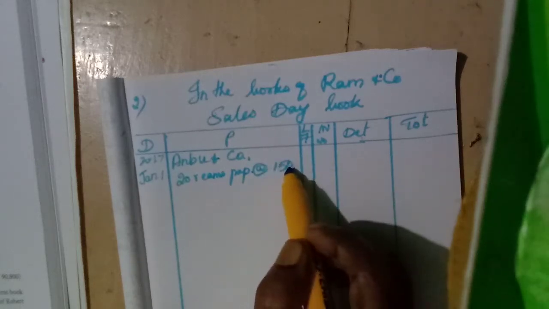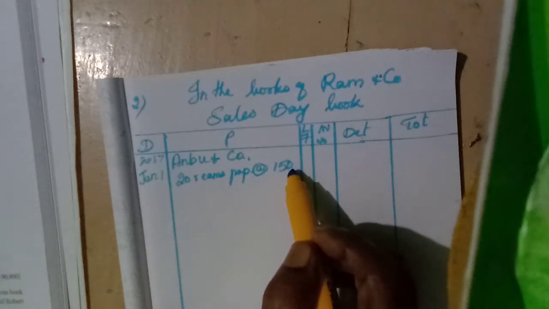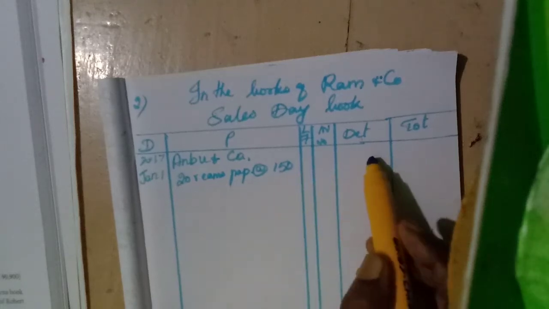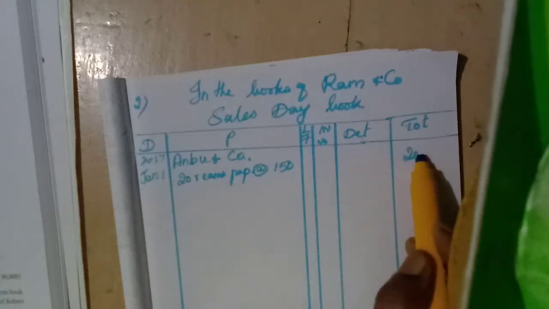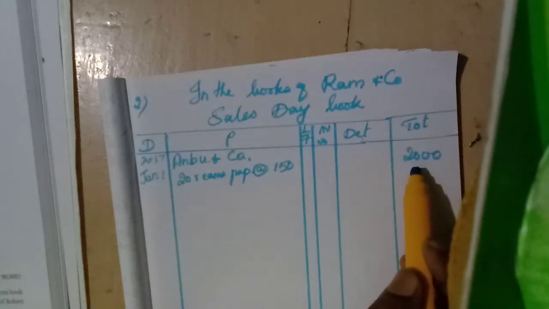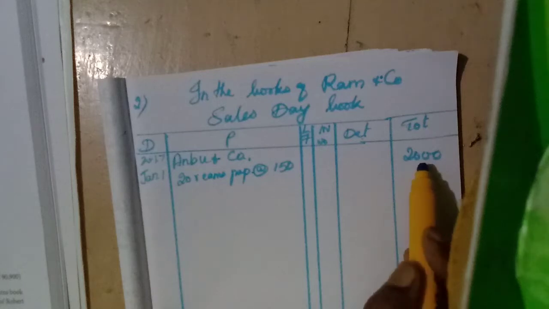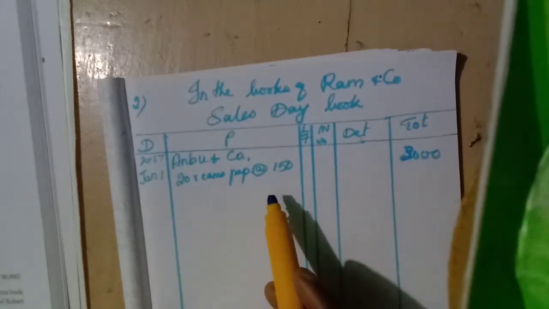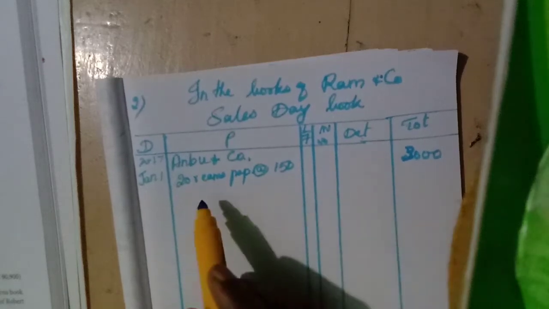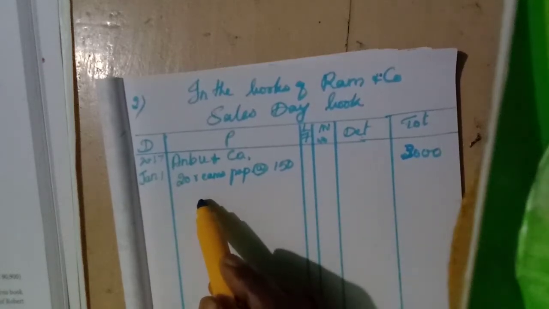Okay, 150 into 20, 2000, isn't it? Only one item. Oh no, 150 into 20 is 3000, isn't it, students? 3000.